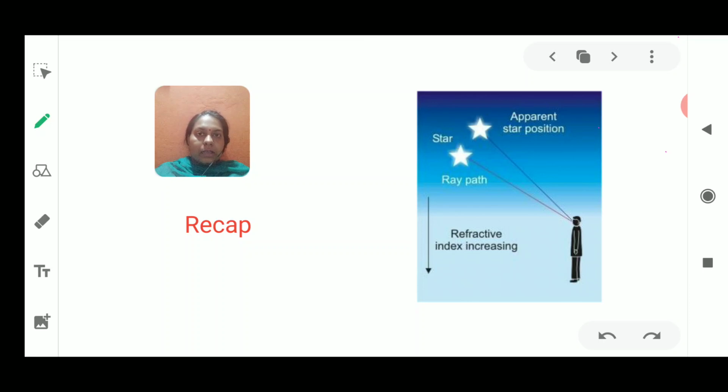Then in the last class I discussed atmospheric refraction, and before that I also discussed the prism, the refraction through a prism, and there we saw various new terms like the deviation, angle of deviation, angle of emergence, emergent ray, and many other things.